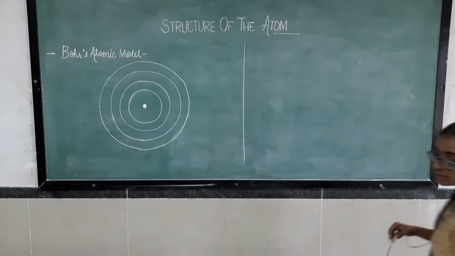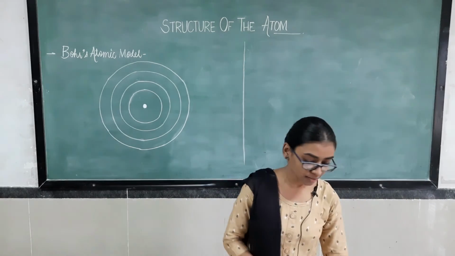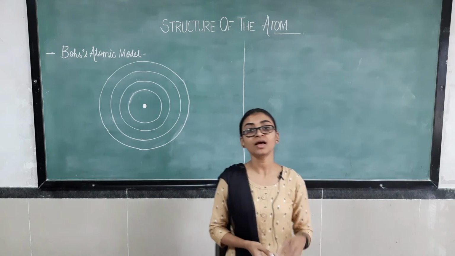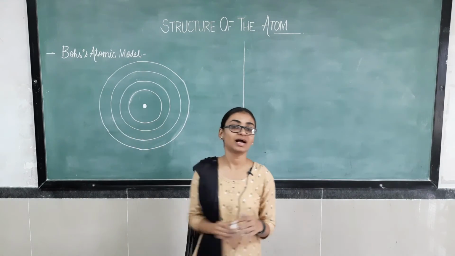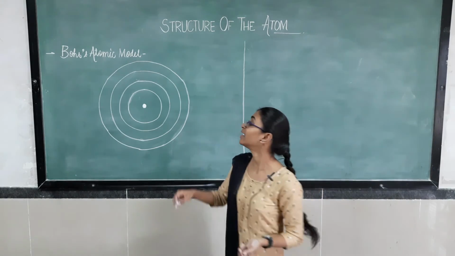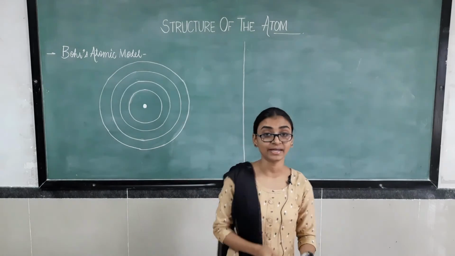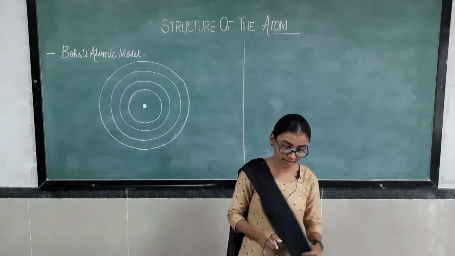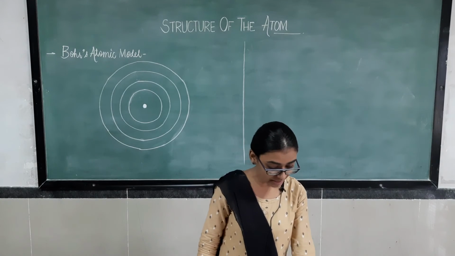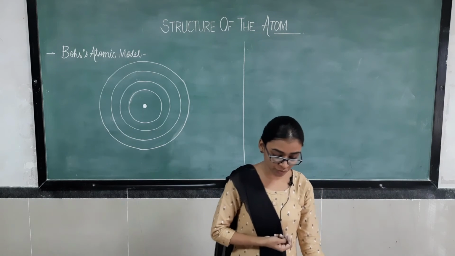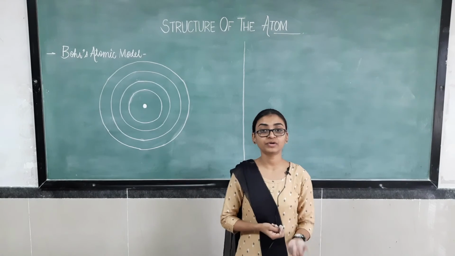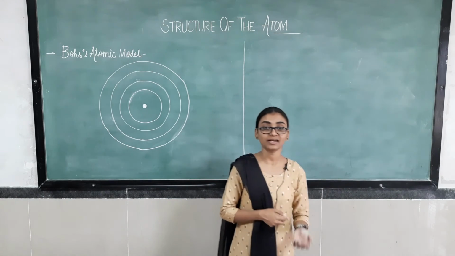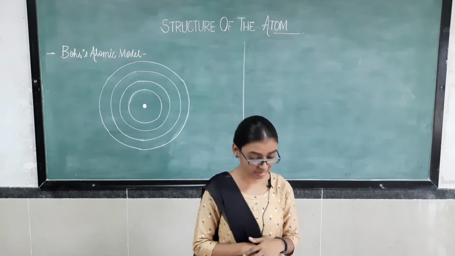Now, using the drawbacks and the features of the Rutherford atomic model, a new scientist, Niels Bohr, has given a new structure of the atom, and that structure was known as what? Bohr's atomic model. Okay. So, in order to overcome the objections raised against the Rutherford atomic model of the atom, Niels Bohr put forward the following postulates about the model of an atom. Now, what were the postulates? What were the features, or what has Niels Bohr suggested in his atomic model? This is what we are going to see in this part.